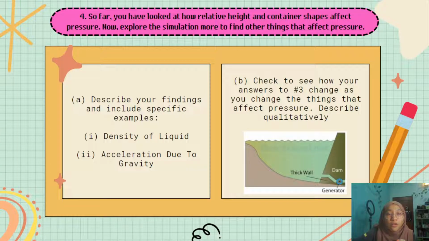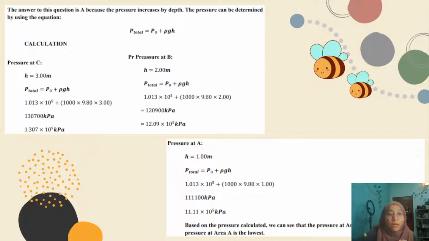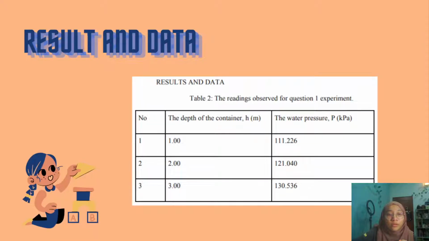Okay, so far we looked into relative container shapes and we got the finding, specifically the state of liquid acceleration due to gravity. So here part B, we investigate the relationship between depth and pressure. So we come out with those calculations and we got the data.